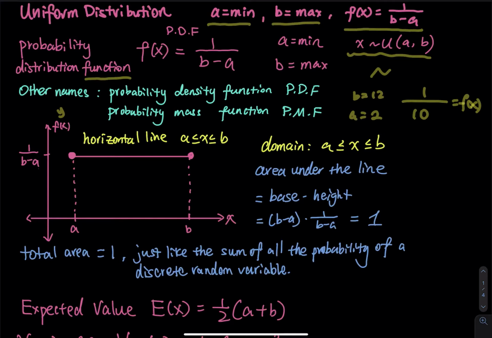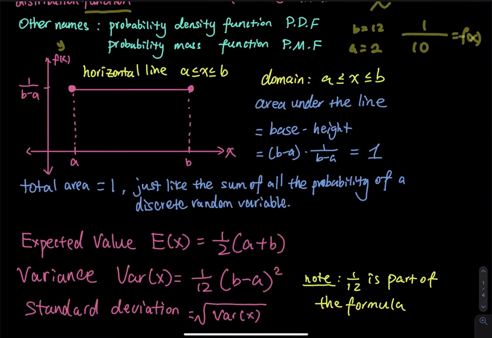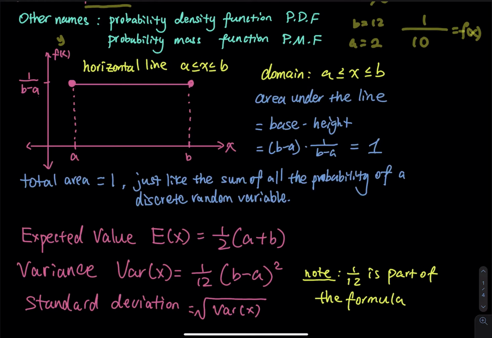So how do you find the expected value, variance, and standard deviation of a uniform distribution? This is how we do it, and remember, this set of formulas is for uniform distribution only. If you are talking about some other types of distribution, then this set of formulas does not apply. So these three, line 1, line 2, line 3, expected value, variance, and standard deviation, are for uniform distribution only.